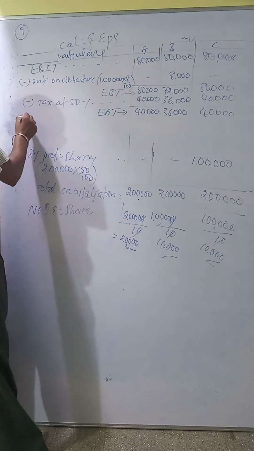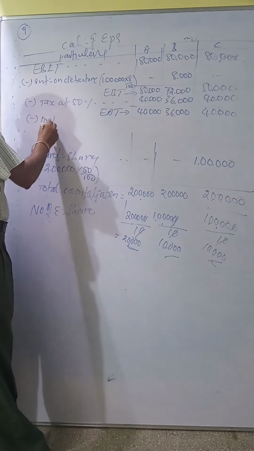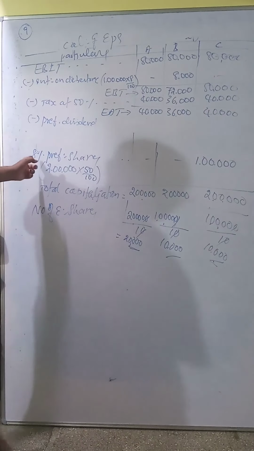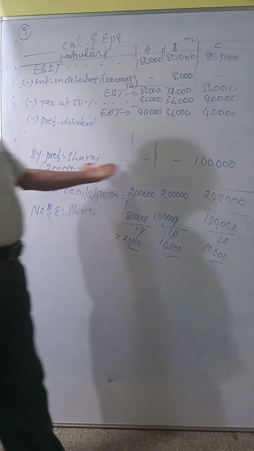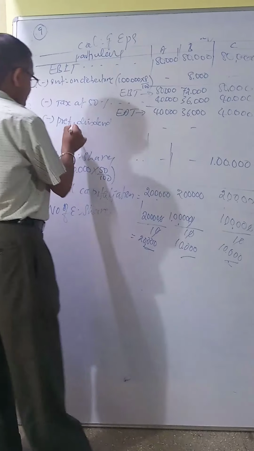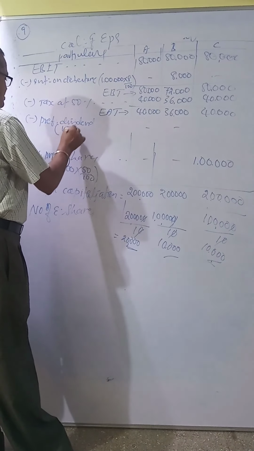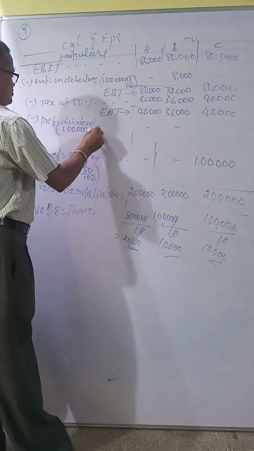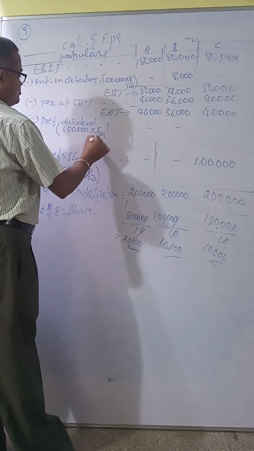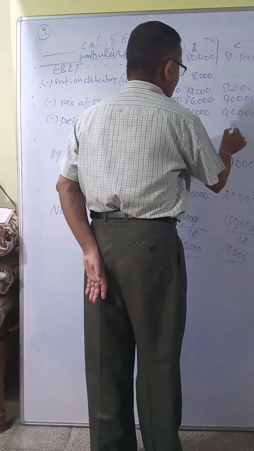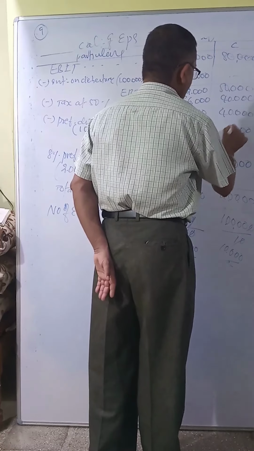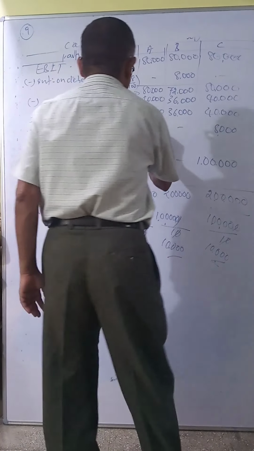Then less preference dividend. See here, see the analysis table: 8% preference. Which plan? Third plan. First dash, second dash. How much? 1 lakh into 8 divided by 100. So 8,000.